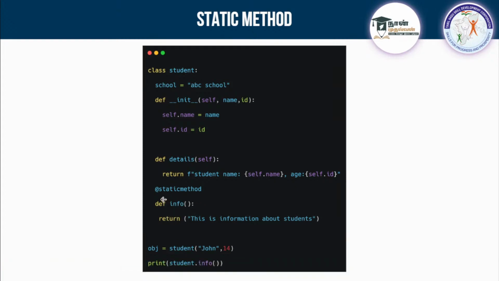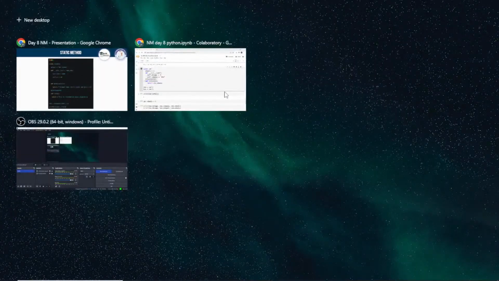You can call this @. Using @, instead of classmethod, you have to pass staticmethod. So this will create a static method which is independent of both the things. Clear? Can we create this static method, guys?